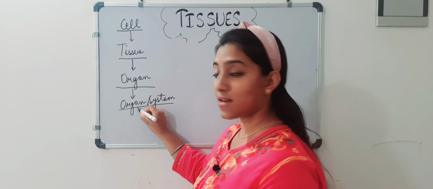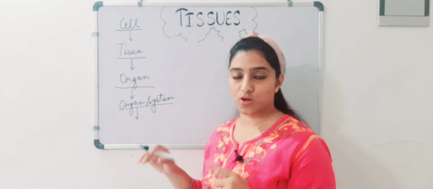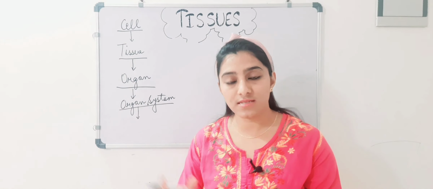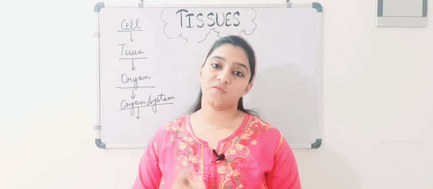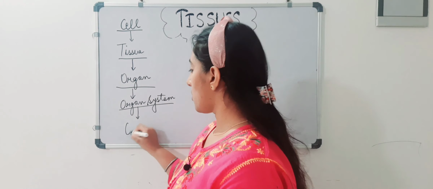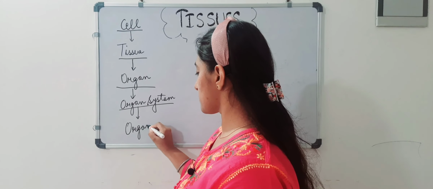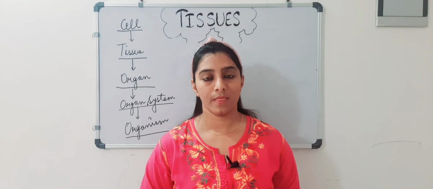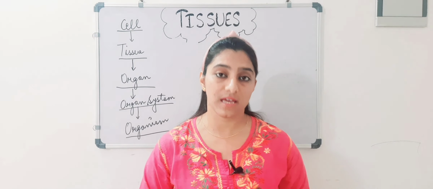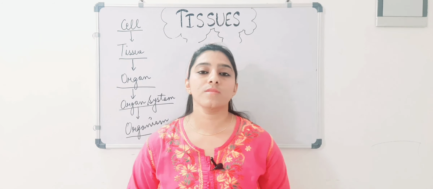Now different organ systems, this is a very interesting topic. Different organ systems get together, combine together and form a complete organism. I am repeating it again with an example now.